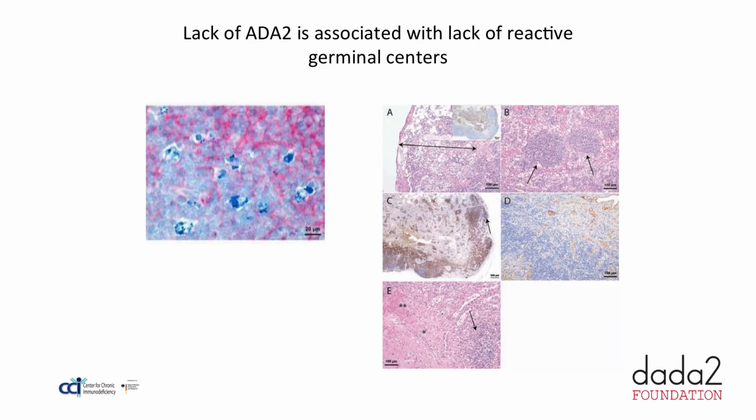And without ADA2, the secondary follicles in the lymph nodes of patients with ADA2 deficiency completely lack the formation of germinal centers and secondary lymphoid organs.